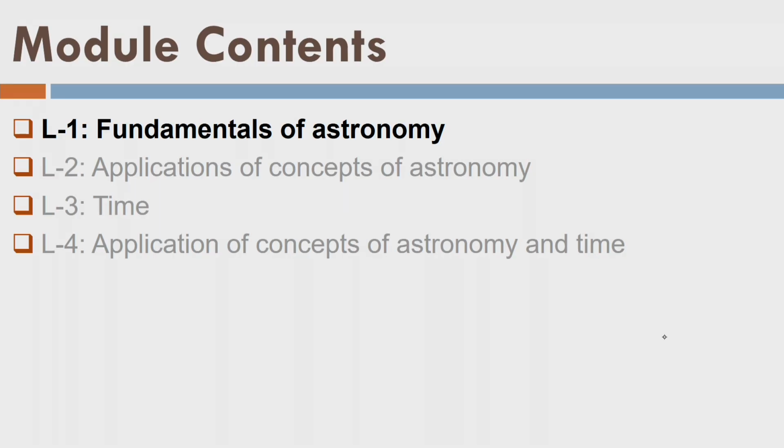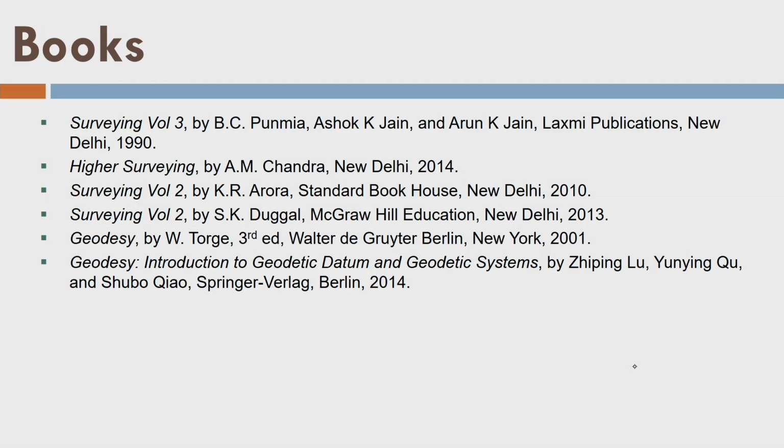Suppose now you realize that we also need an inertial reference system and inertial reference frame, so that we can also locate the position of a point on Earth with time. That means I need to measure the time also, time and 3D position together. So this module has 4 lectures, and in this lecture we are going to talk about the fundamentals of astronomy. So these are the books one can refer to.